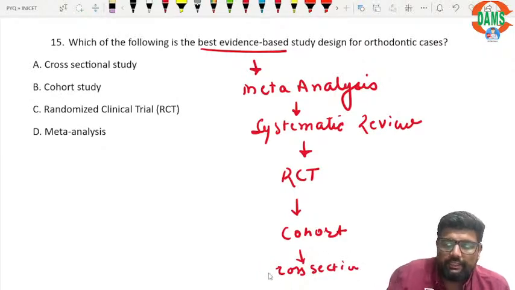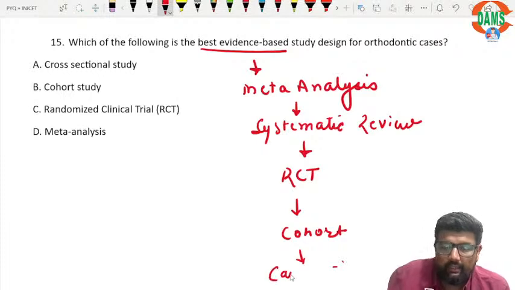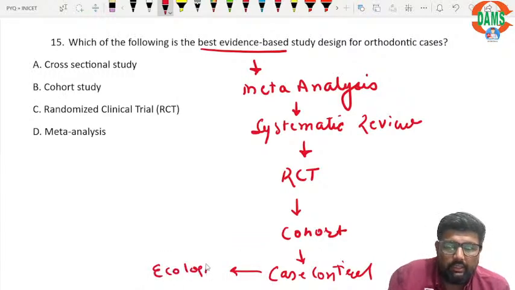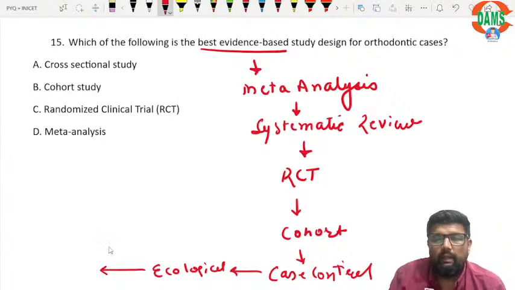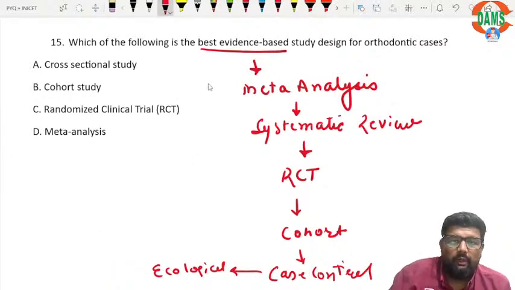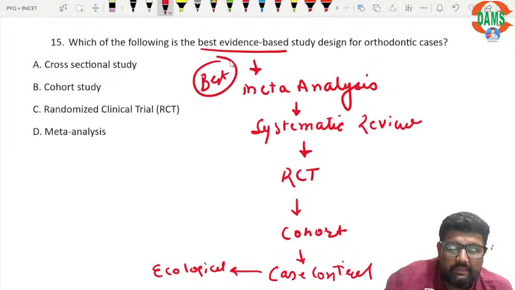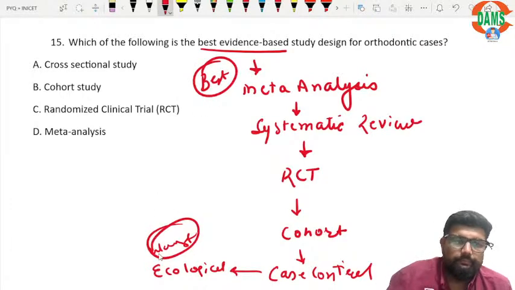Before cross-sectional I also have case control, right? And ecological. So this one is the best and this is the worst, right? So here the correct answer is meta-analysis.